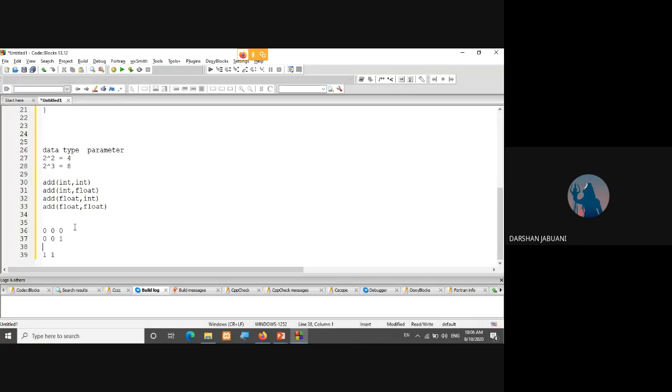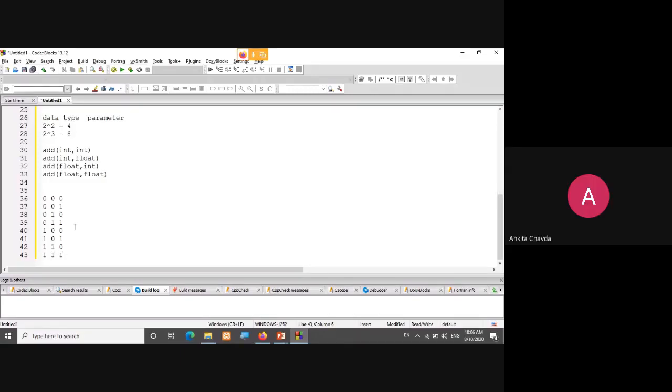So here again, right? 0, 1, 1. Then 1, 0, 0, 1, 0, 1. Then 1, 1, 0, and 1, 1, 1. Okay. So here, can anyone tell me the different data types of this function? Anyone can unmute and answer if they wish to. I'll wait for 30 seconds, else I'll reply myself. What else?